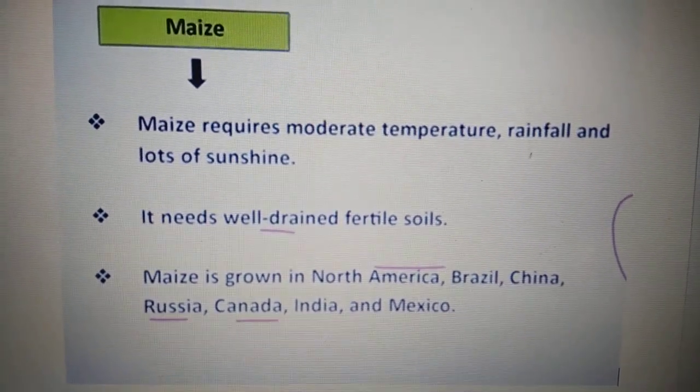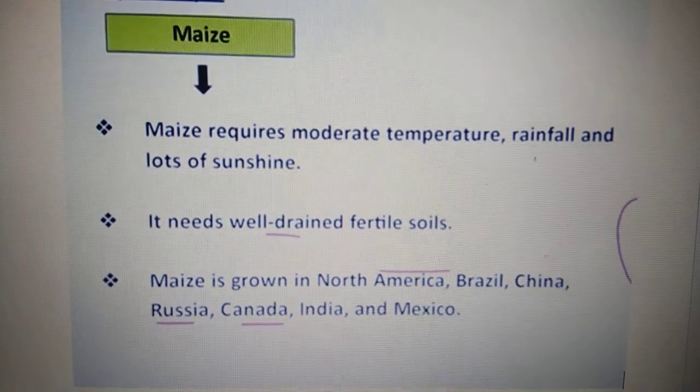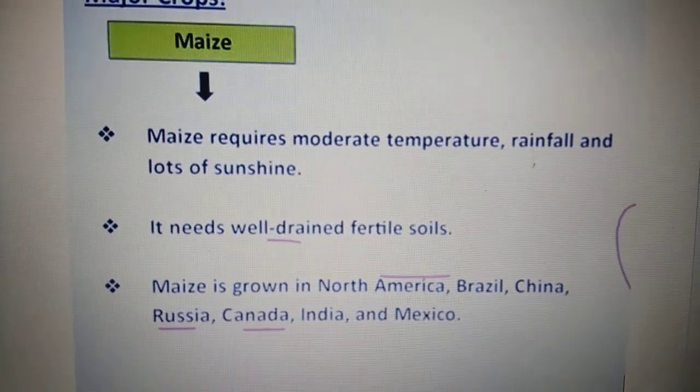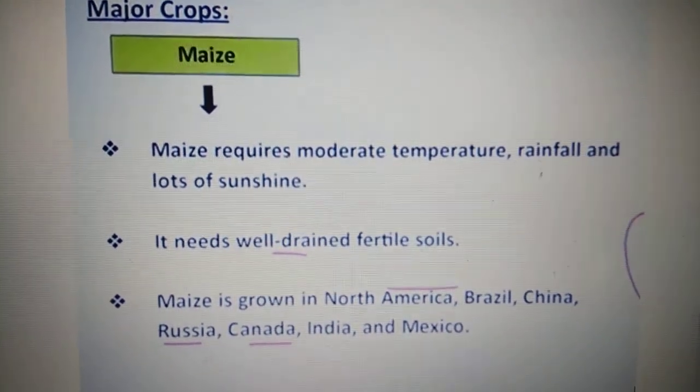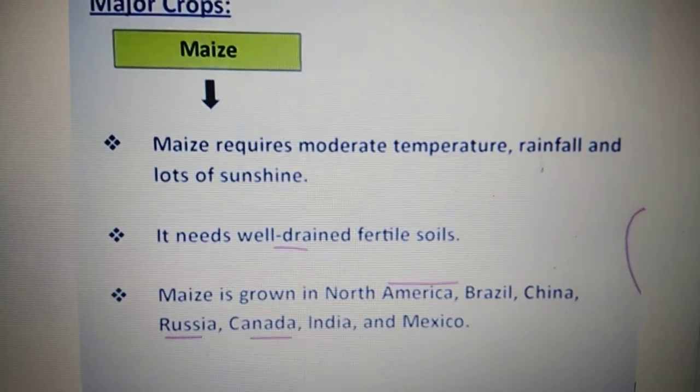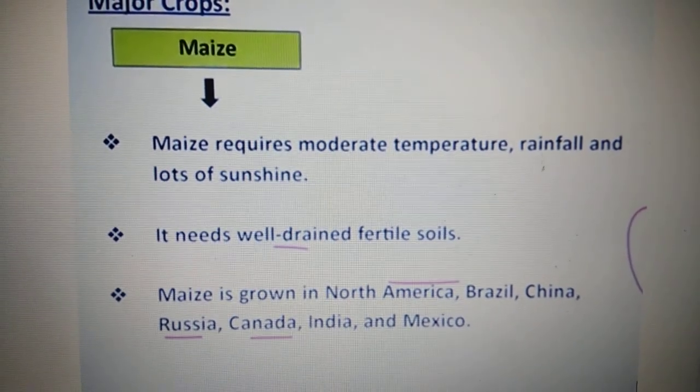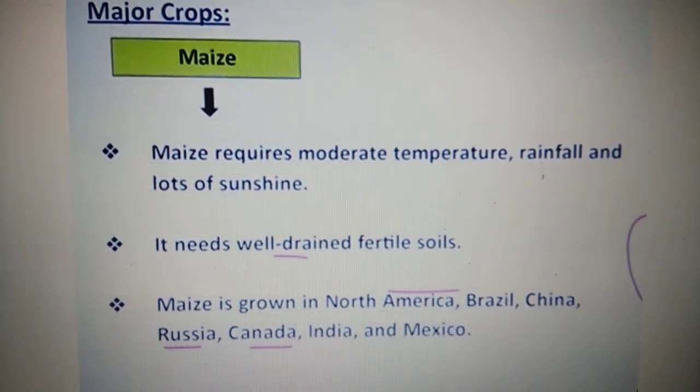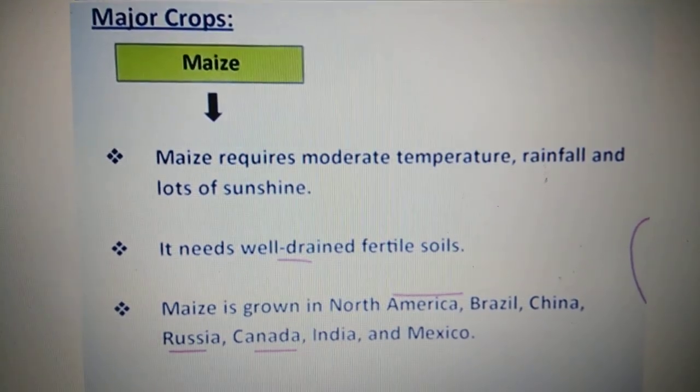So we have learned about the 4 major food crops: wheat, rice, millets and maize. You must remember, wheat is grown in winters in India, and millet, the other name for millet, is also called as coarse grain.